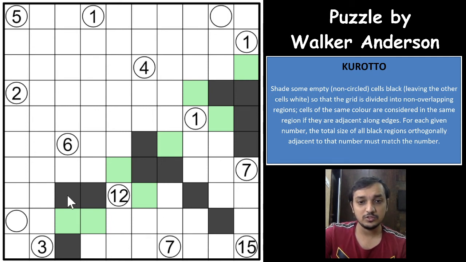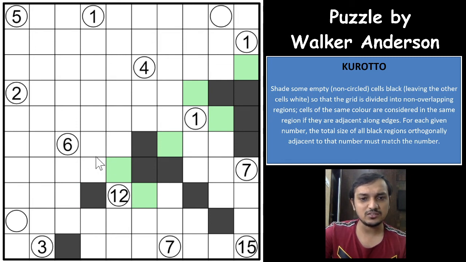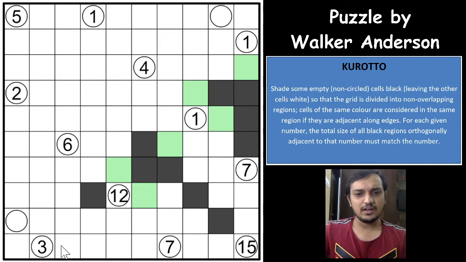Okay, so because of this, I just made a mistake marking this as an unshaded cell, right? Which means that both of these will be shaded, right? That was a very big mistake here, but thank God we found that. So for the 12, we already deduced that we'll have two groups of shaded cells, right?